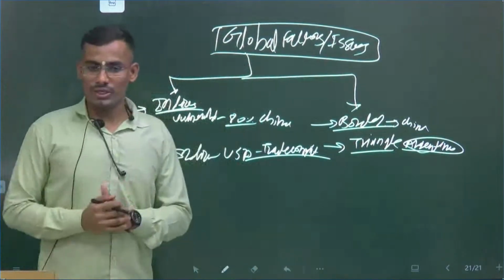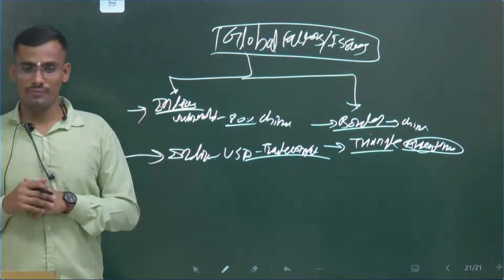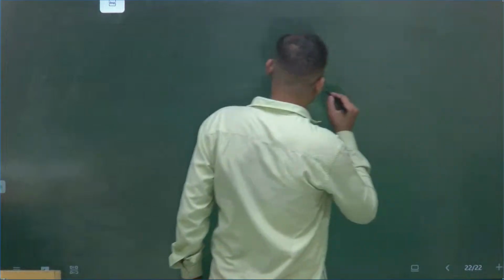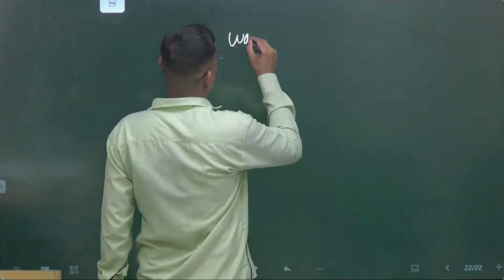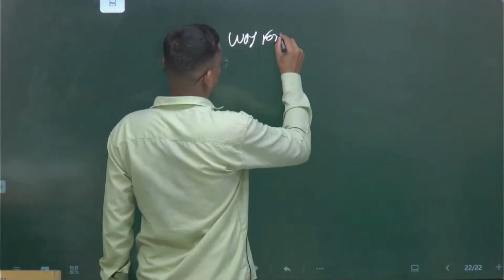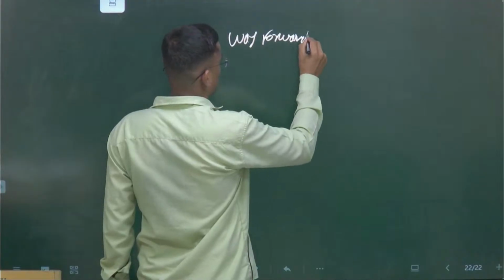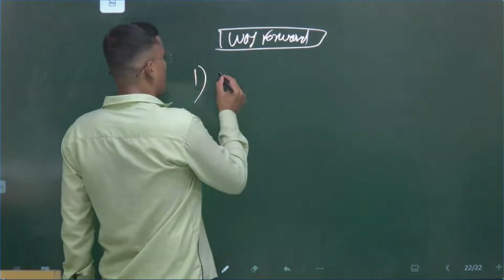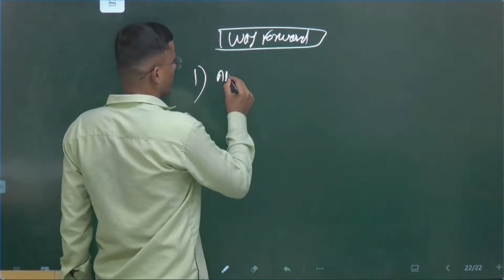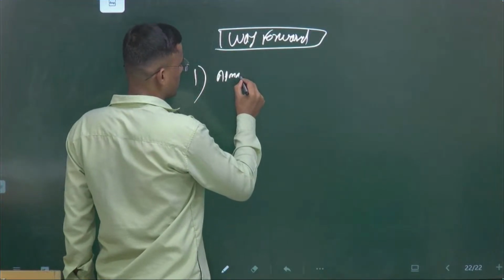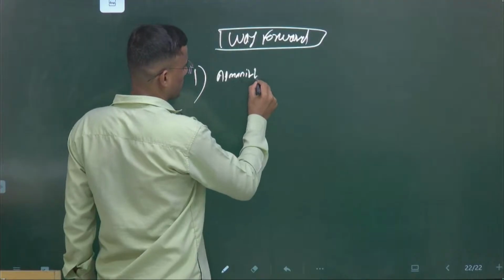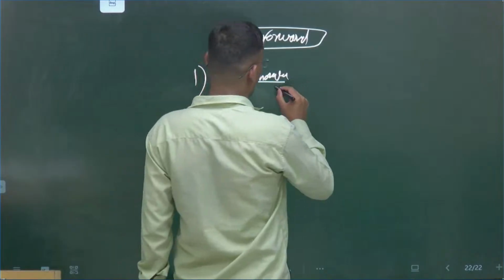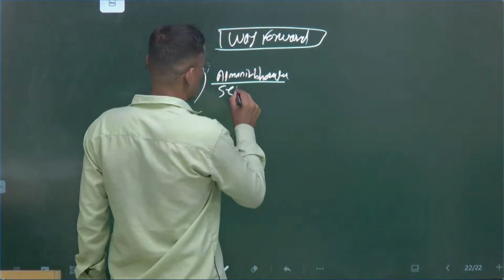Now, if issues are there, we have to give the way forward. So, what are the way forwards? First one, Atmanirbharta. How can we develop this Atmanirbharta? Self-reliance.